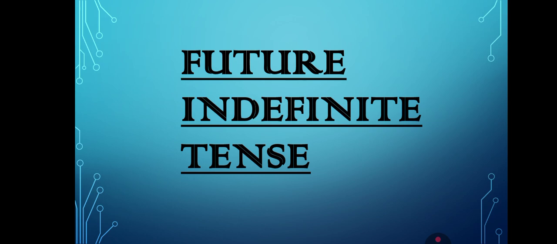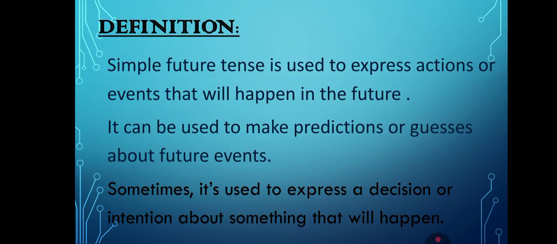So, moving towards future indefinite tense, first of all, we need to understand the definition, means what is future indefinite tense and why do we use this tense. So, future indefinite tense is also known as simple future tense and it is used to express actions or events that will happen in the future. It can be used to make predictions or guesses about future events. Sometimes it is used to express a decision or intention about something that will happen.